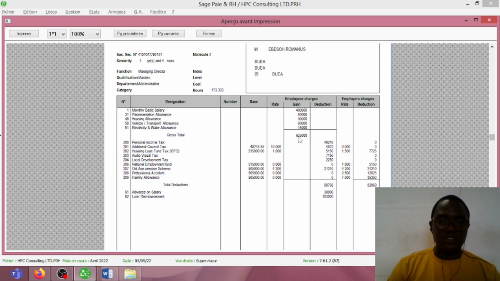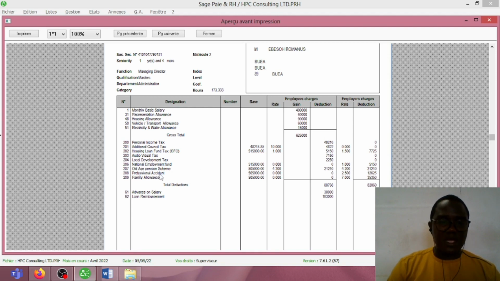You have the gross salary. And you see here, starting from personal income tax, additional council tax, housing loan fund tax, audiovisual tax, local development tax, national employment fund, OH pension, professional accident, family allowance. But take note that the national employment fund is not to be supported by the employee. So that is why you have zero here. It is to be paid by the employer.